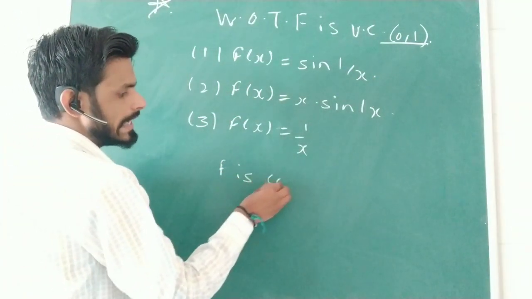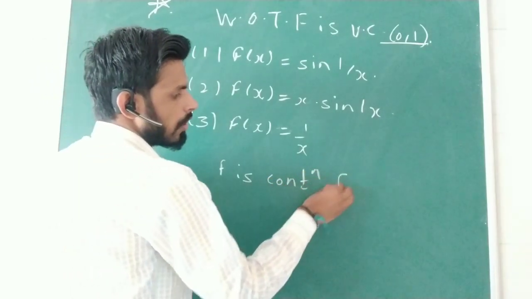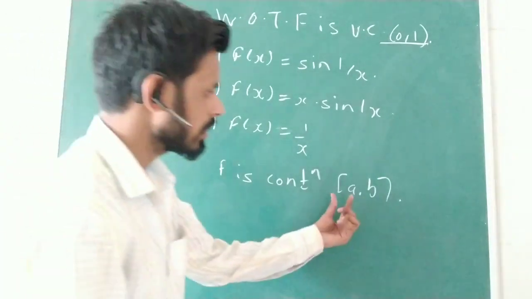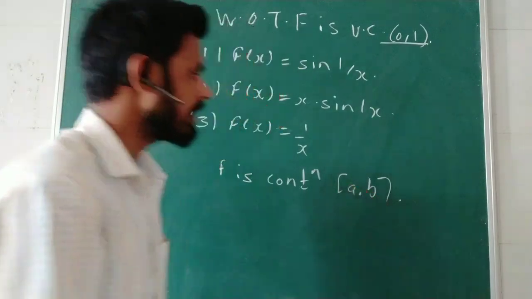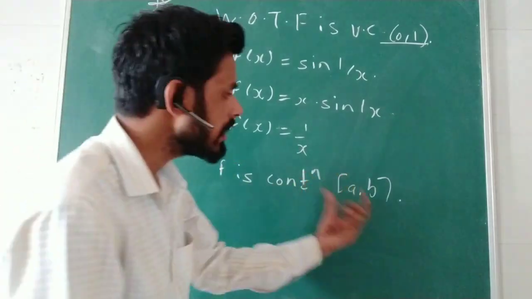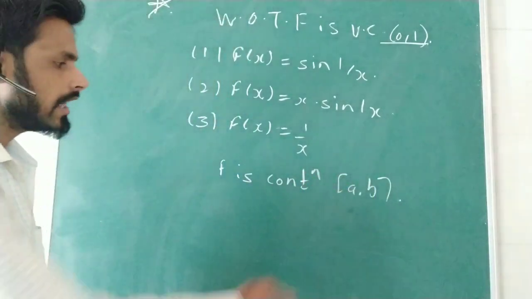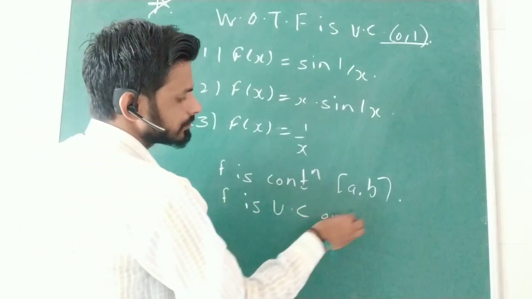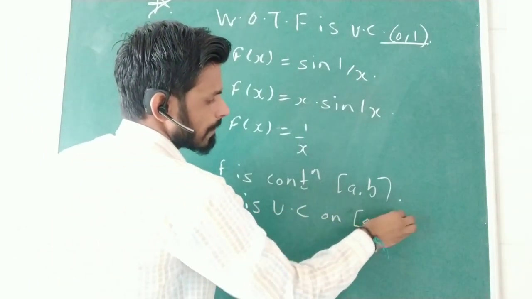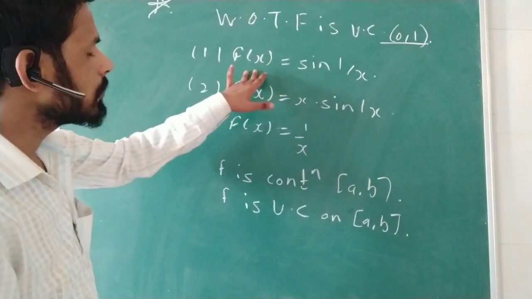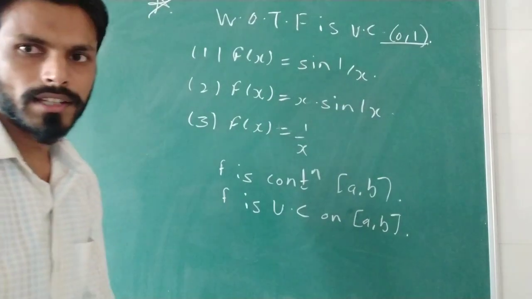If f is continuous on a closed bounded interval, or we simply say that if f is continuous on a compact set, then f is uniformly continuous on the closed interval [a, b].